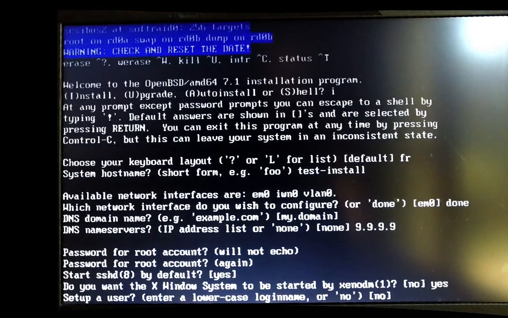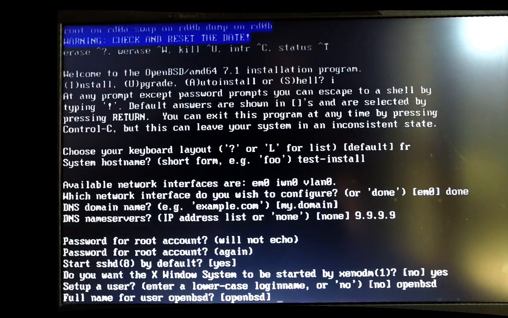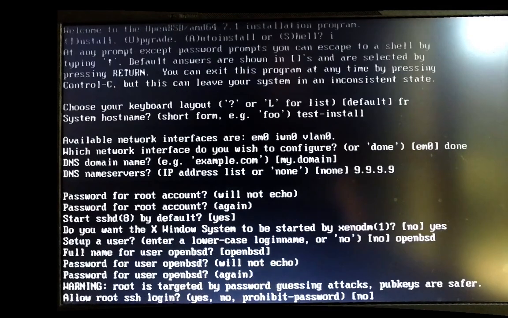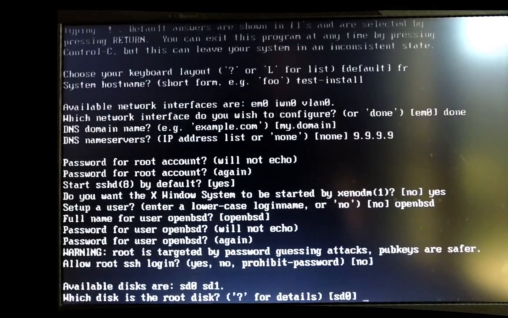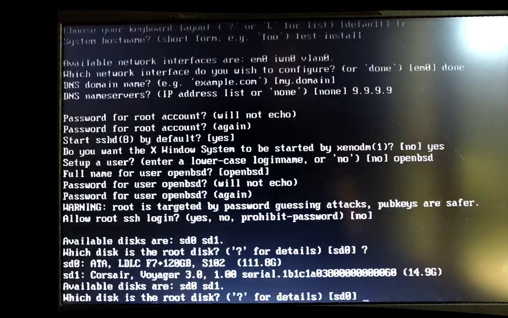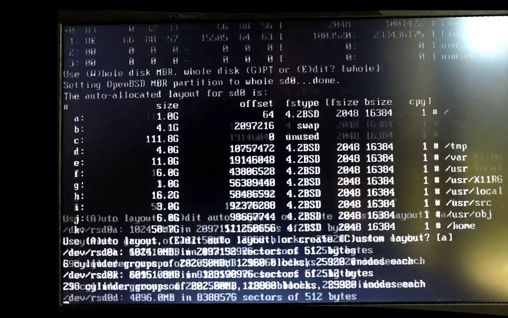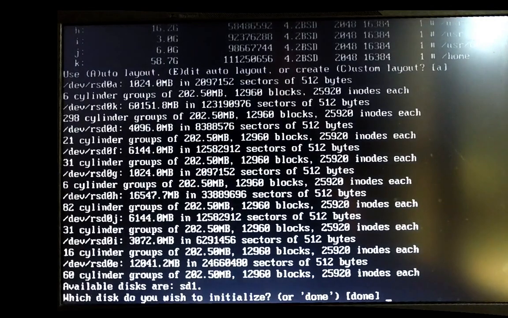I will make a user named openbsd. My disk is sd0, whole disk, auto layout, hop, it's fast.